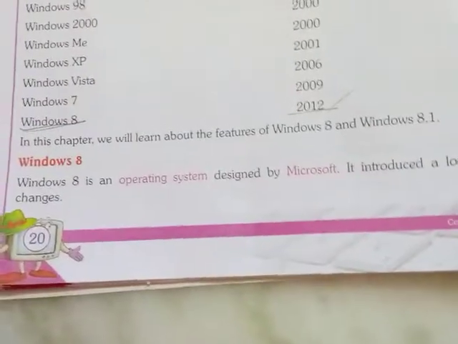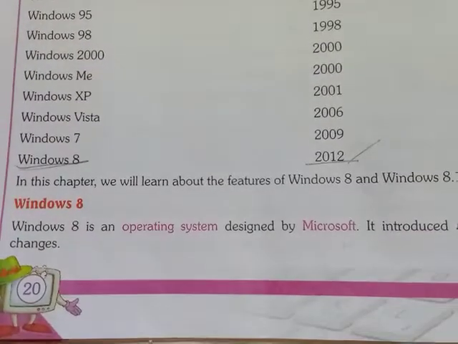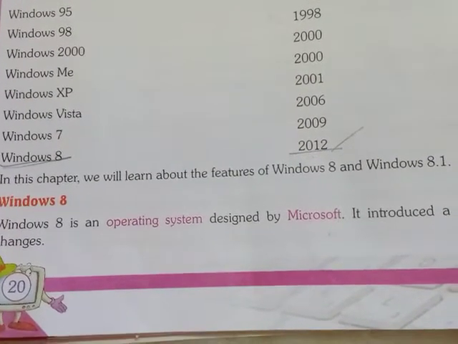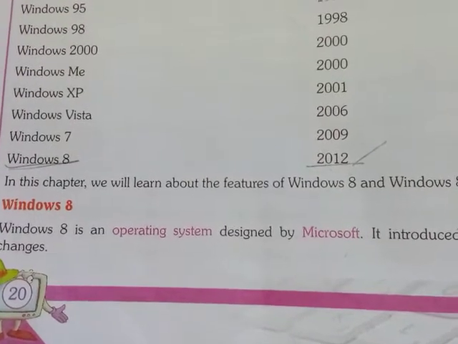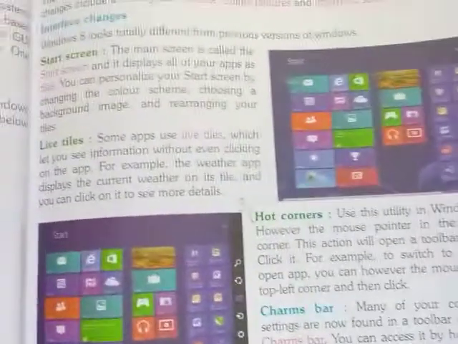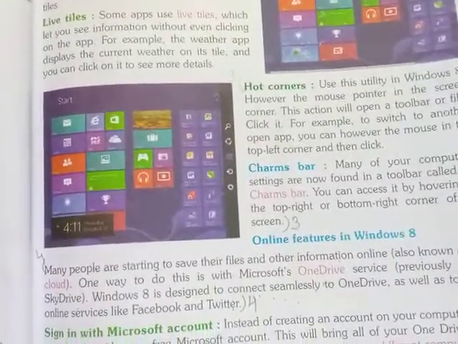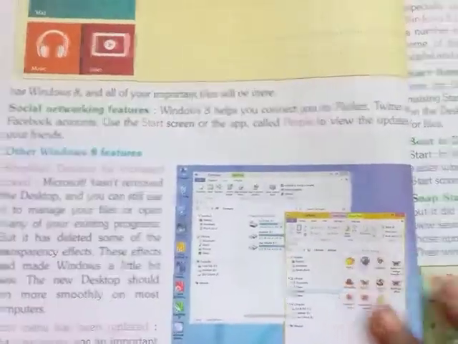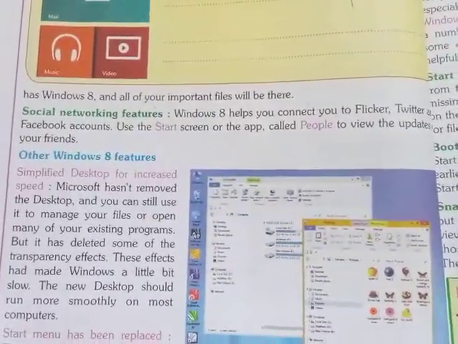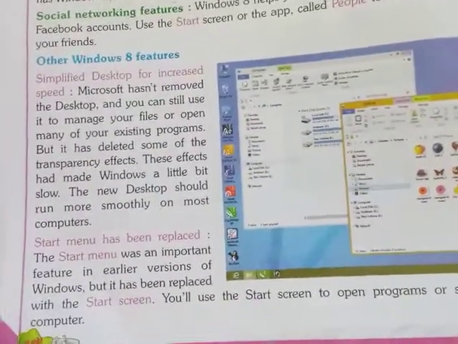Nowadays we are using Windows 8 and Windows 10. Most people are using Windows 8 and Windows 10. In the last class, we learned how Windows 8 works, its features, how the starting screen is displayed, and what live tiles, hot corners, the charms bar, online features, signing in with a Microsoft account, and social networking features are. Now we are going to learn some other Windows 8 features.